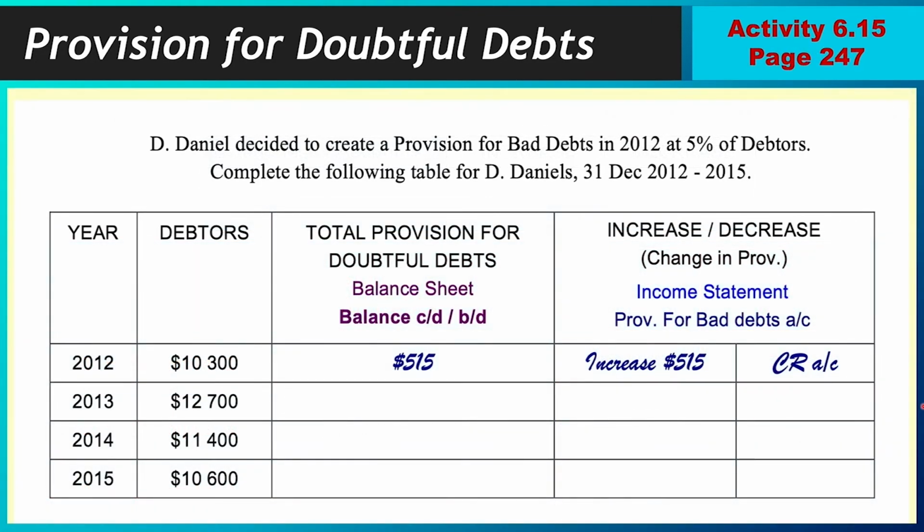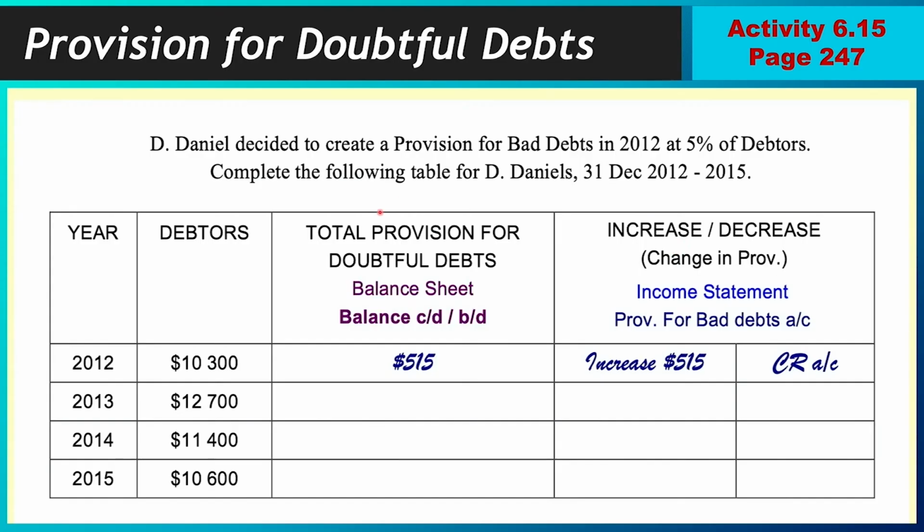So as I said, what we are going to do is just the identifying, unless you want to go ahead and do the accounts one time. I am going to cover the accounts in another video for those who would like to make the attempt one time. You're going to have 3 activities that you're going to do. Those activities will really be to post to your provision for doubtful debts account, but all I am asking you for would be the top part, which is that you fill out the table. So for example, you have activity 6.15. You're just going to fill out this table.